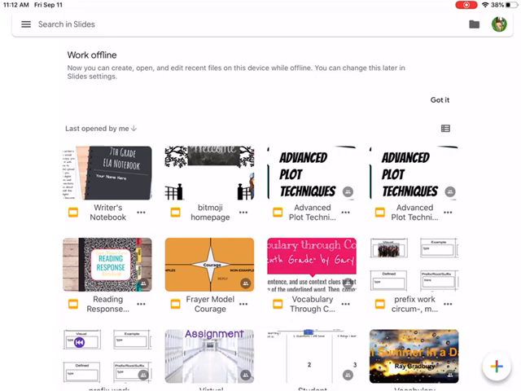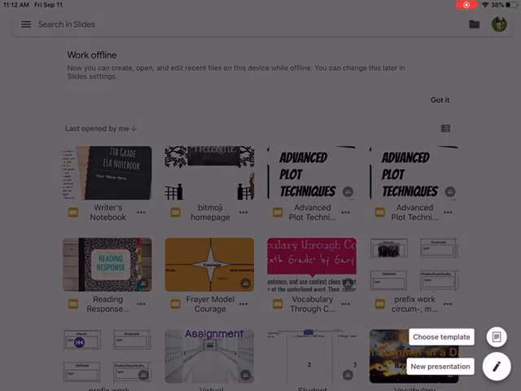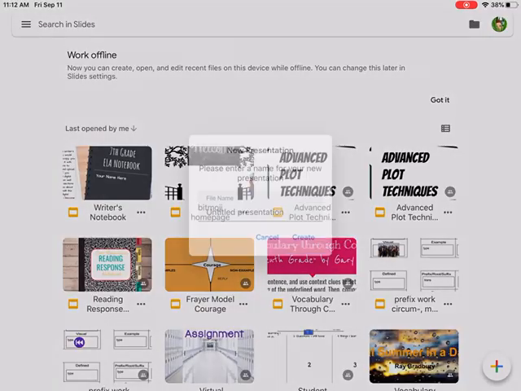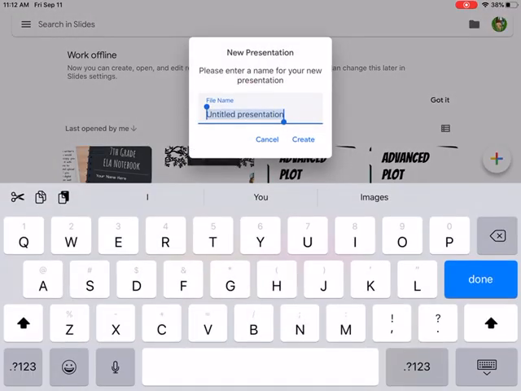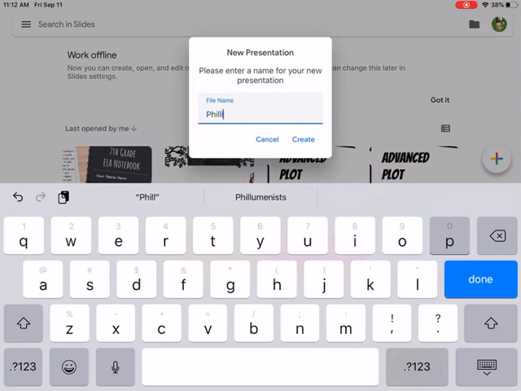And now I can go to my plus sign in the lower corner. And my presentation name in most of your classes most of the time is going to be something like your last name, First Chapter Friday, 9/11, create.